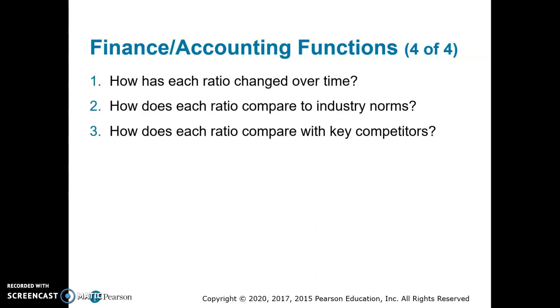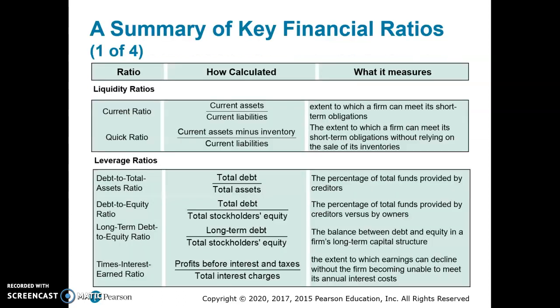All right, so we also want to look at our financial ratios and how they've changed over time, how they compare to industry norms, and how each ratio compares with our competitors. You can look at this on your own in your book, but these are some of the more common ratios. We look at our current ratio, which is our assets divided by our liabilities, so the extent to which a firm can meet its short-term obligations. Our quick ratio is the extent to which we can meet our short-term obligations without relying on the sale of inventories. And so you can go through all of these.